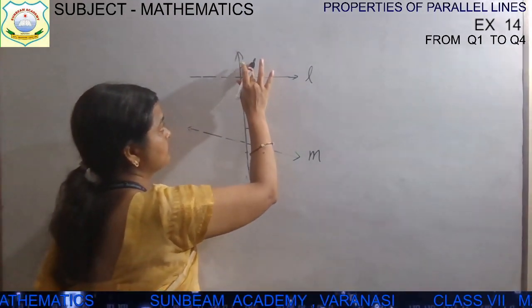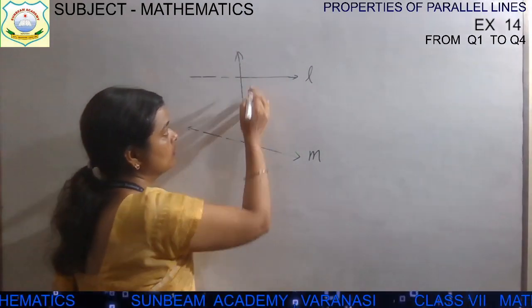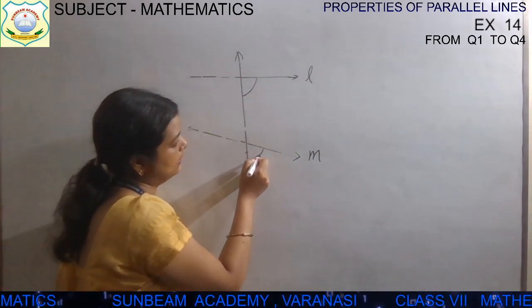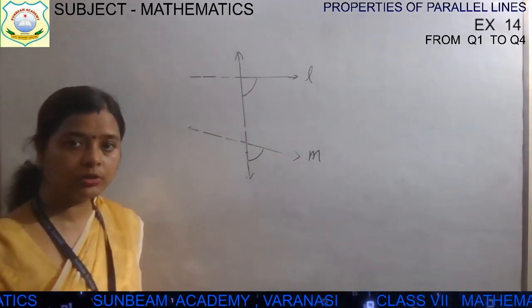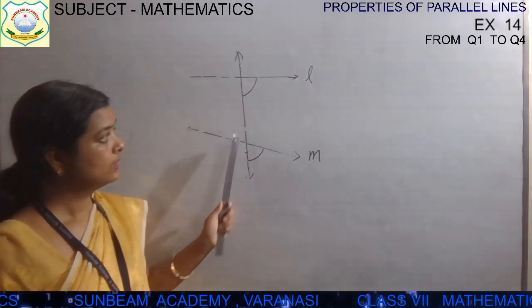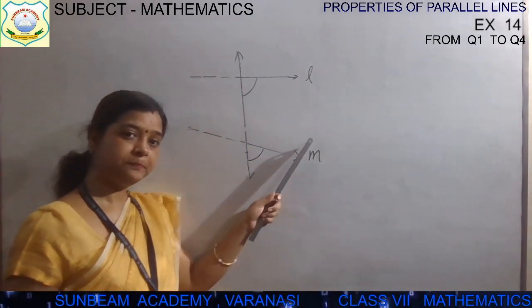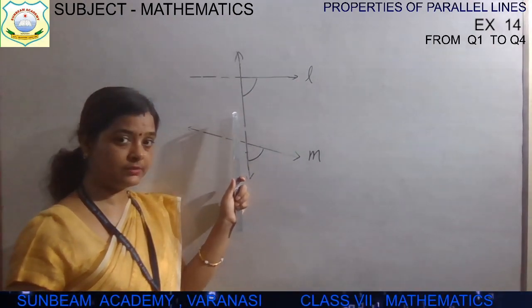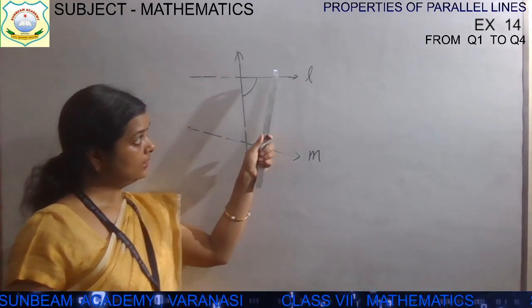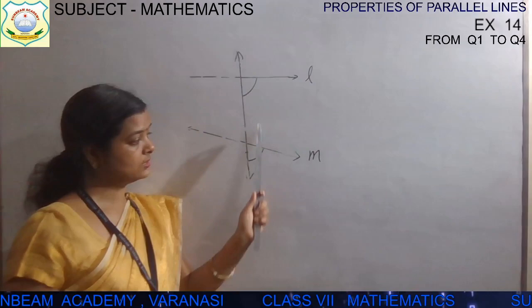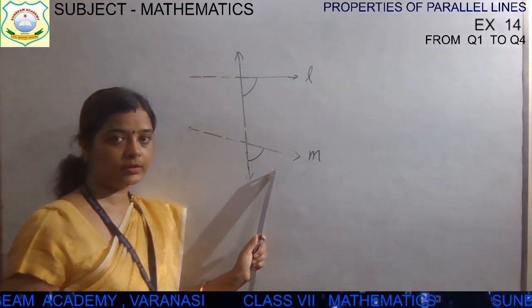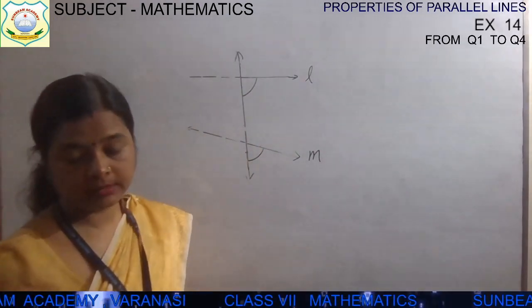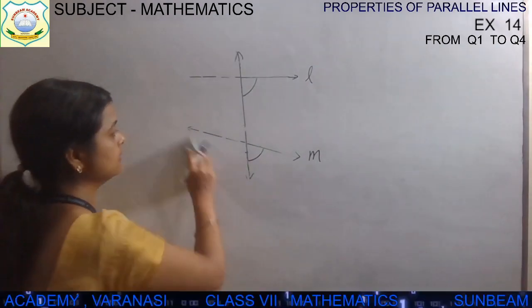Another pair, second and this one. These two are also corresponding angles. These angles lie on the same side of the transversal. एक ही तरफ है, transversal के ये एक तरफ है, and it is below L. This is also below M. Okay, so in this way we can categorize the corresponding angles, children.